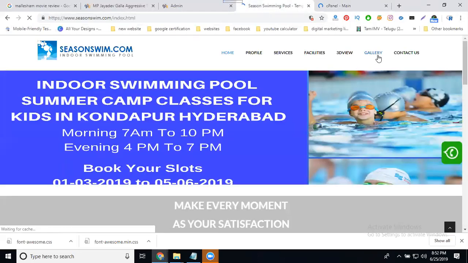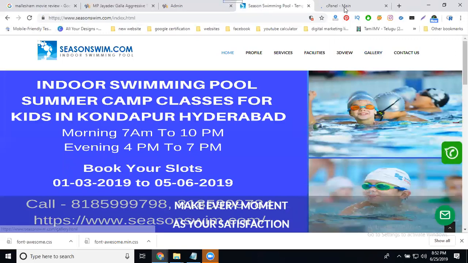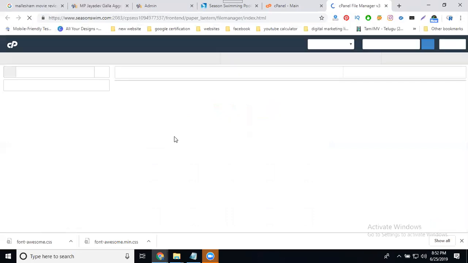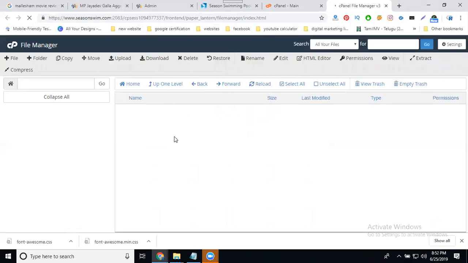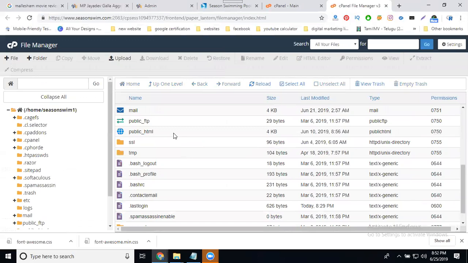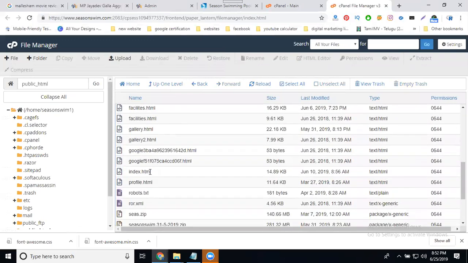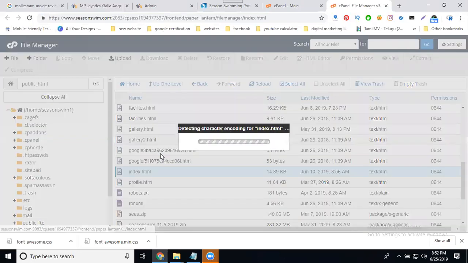What's the name of gallery? File manager. Update underscore HTML. Index.html. Edit.